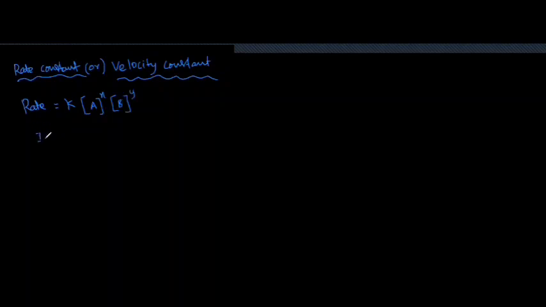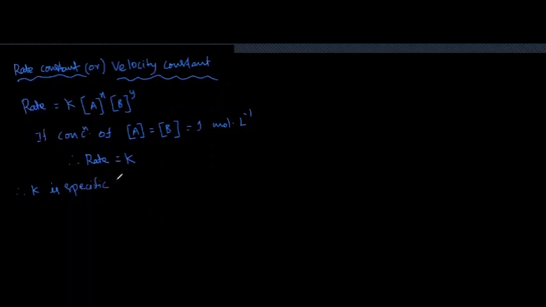If concentration of A is equal to concentration of B is equal to 1 mole per liter, then rate is equal to k.